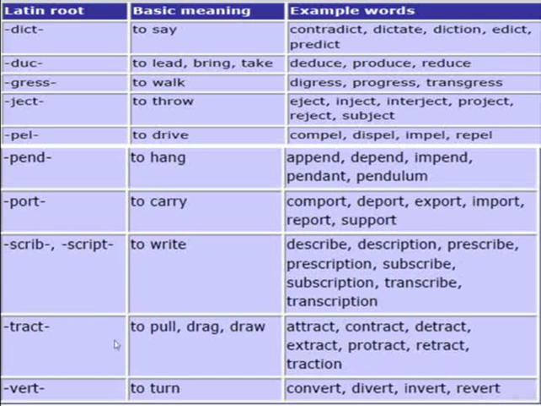Examples for the use of this Latin root: attract, contract, detract, extract, protract, retract, and traction. So you can find the meaning as to pull or to drag or to draw here. Another Latin root, vert. It means to turn. Examples for this Latin root in English these days: convert, divert, invert, revert. It means to return, also to turn, maybe to change.